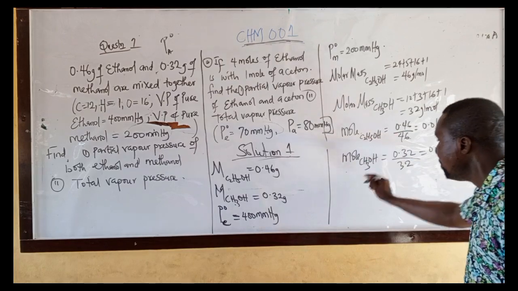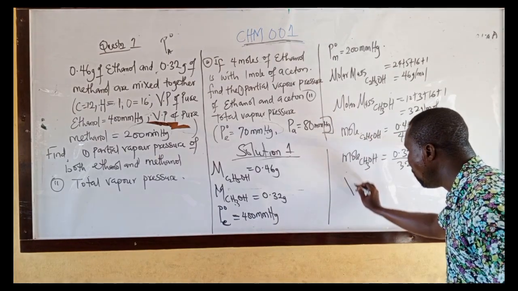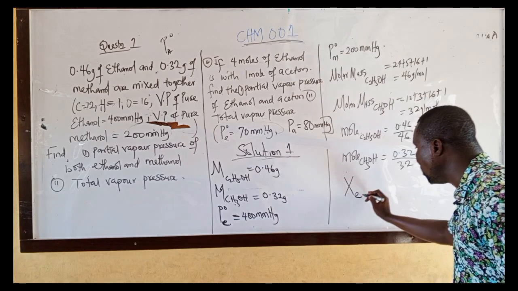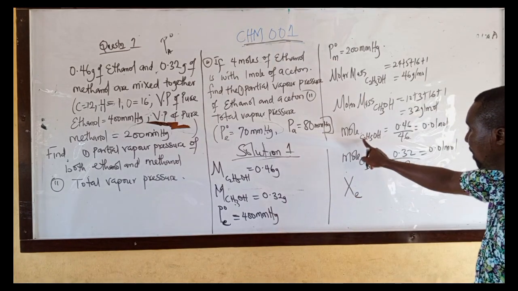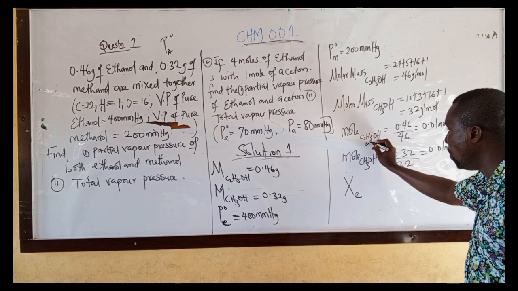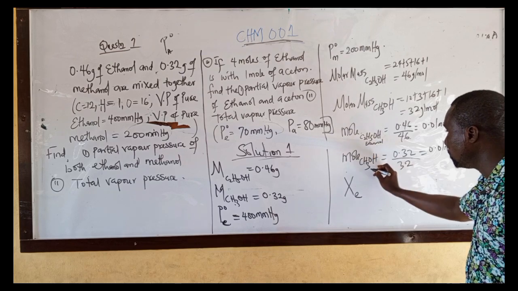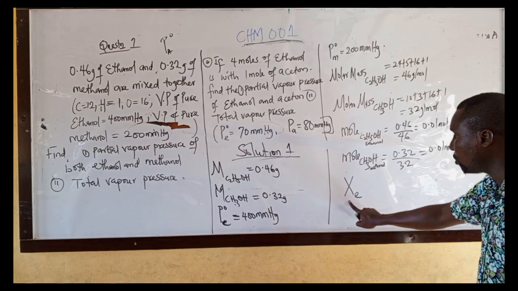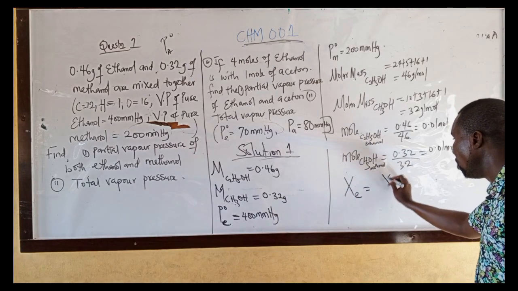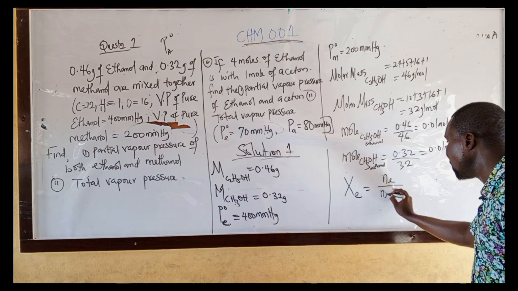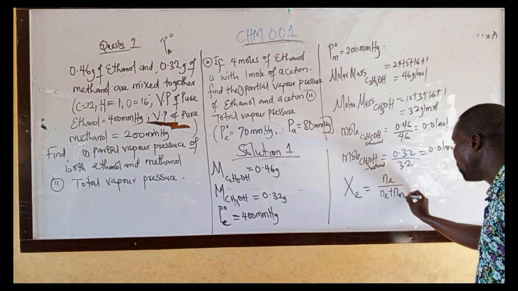Then find the mole fraction of ethanol. Let me use E for ethanol. This is ethanol, and this is methanol. Mole fraction of ethanol is what? Mole of ethanol over mole of ethanol plus mole of methanol.